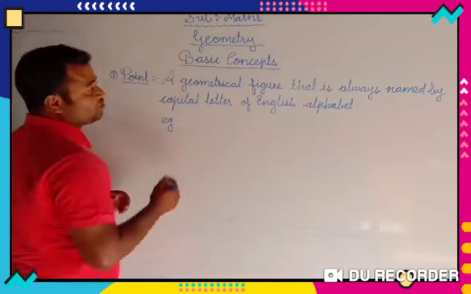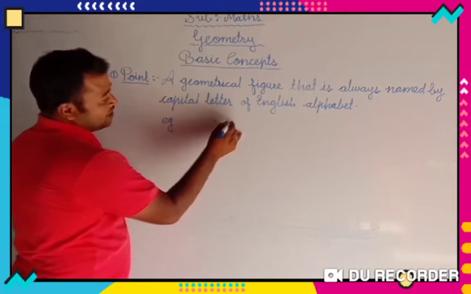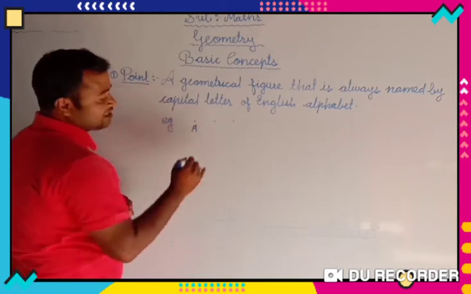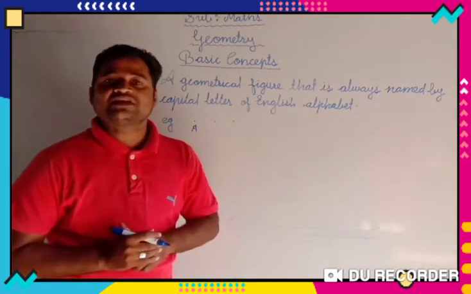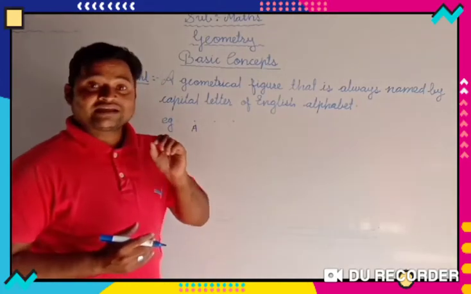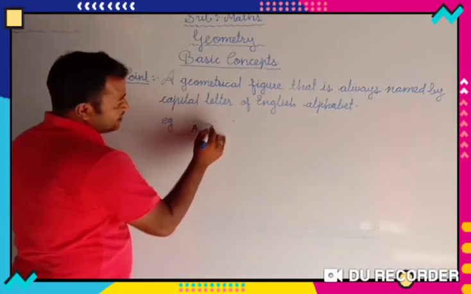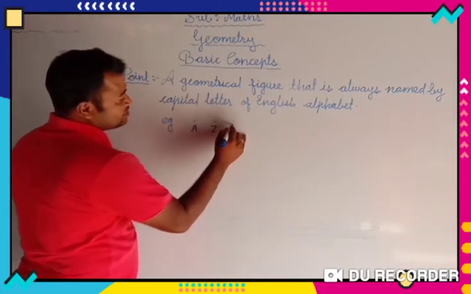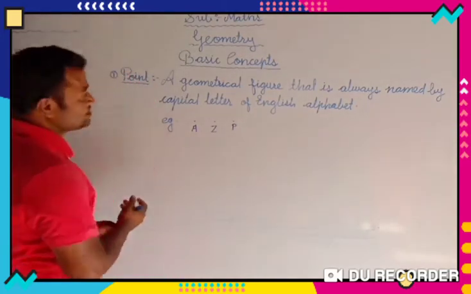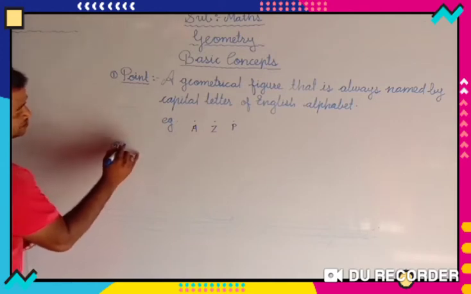For example, a point is just as big as a full stop. It should not be bigger than that. Then you can give a name, but while giving a name, you have to be very careful that you give the name as an English capital alphabet only. For example, I have given A, I can also give a Z, or I can also give a P. Any name which I want to give, I can give it, right? The second geometrical figure which you have studied in previous classes was the line.